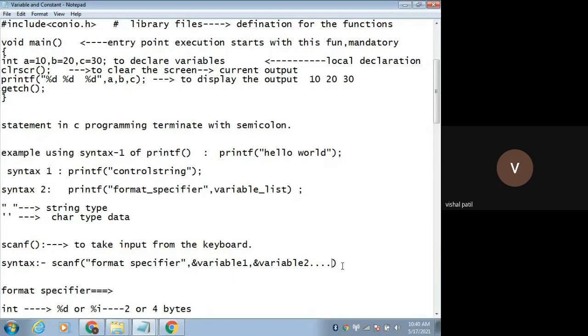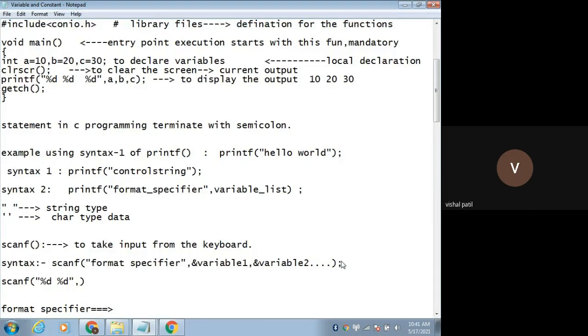We just discussed that if I want to do addition of two numbers and store the result in a third variable, that is C, I will take the input for A and B and store the output in the C variable. So I need to take two inputs here. How many format specifiers do you have to write? Two format specifiers, of which type? Integer, because I just want to do simple addition of two integers. So %d, give a space, then again %d, double quotes complete. I'm just following the syntax. I have written the format specifiers in double quotes, then give a comma.